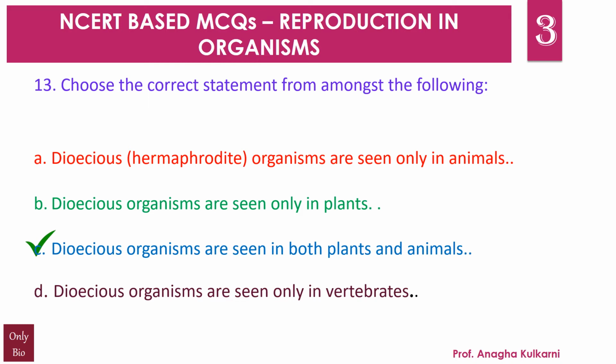Dioecious organisms are seen in both plants and animals. For example, papaya in case of plants, and in case of animals you can take a cockroach or earthworm, something that you will be studying in your NCERT syllabus.